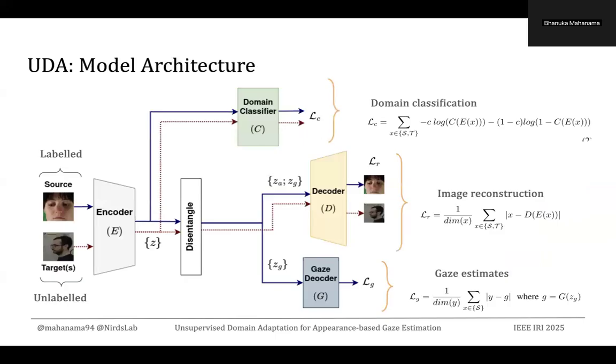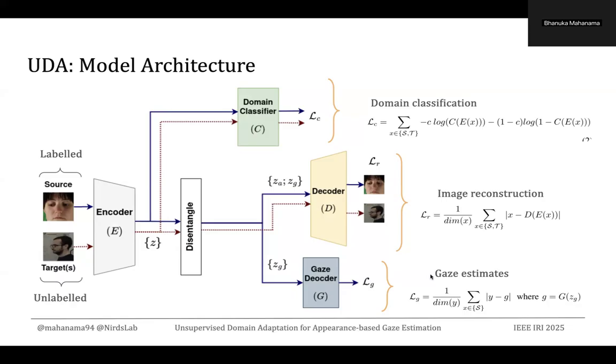Now, how does this fit into our model architecture? In our model architecture, we have image reconstruction and gaze estimation. In addition, we also have the domain classifier. What this domain classifier tries to do is use the latent representation generated for an image and figure out whether that image belongs to the source domain or the target domain. In the training, we reverse the gradients coming in from the domain classifier. This forces the encoder to produce a representation which makes it harder for the domain classifier to distinguish between different domains.